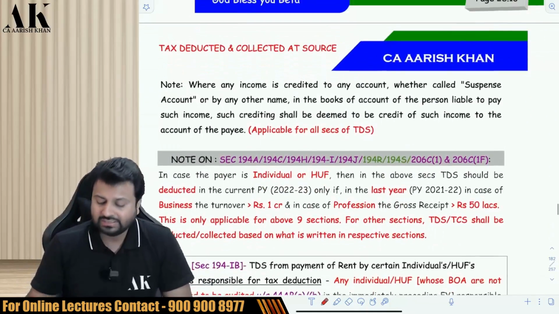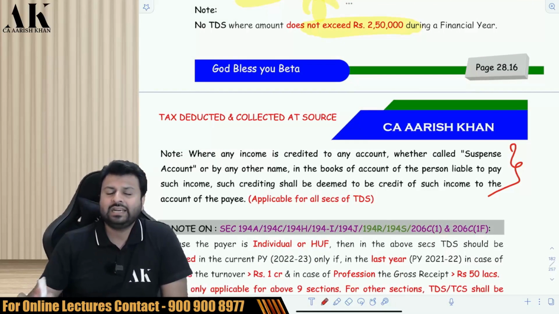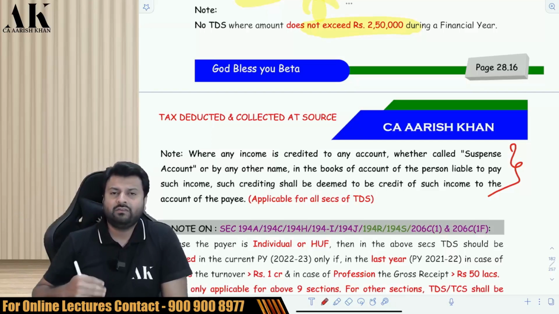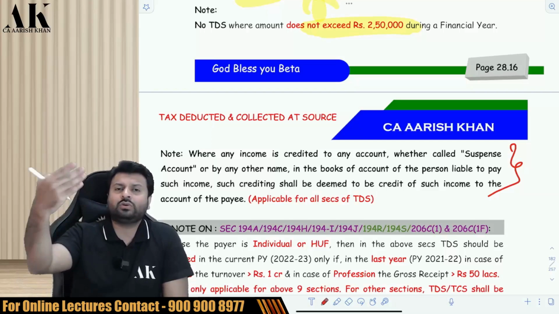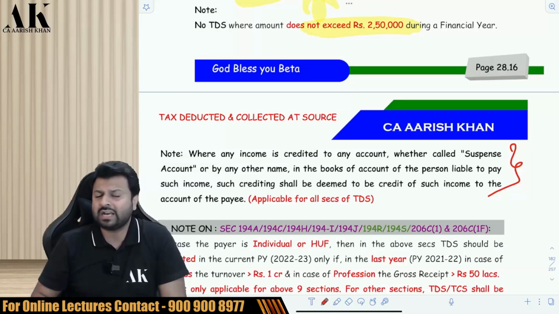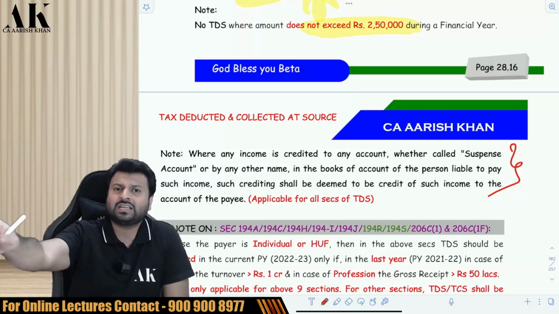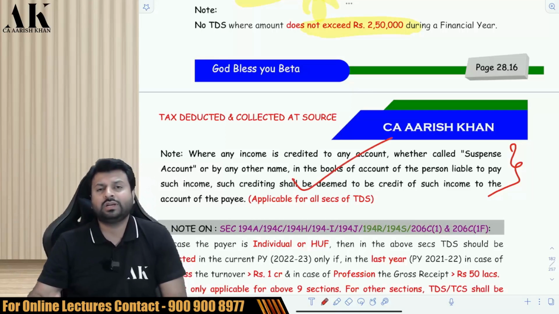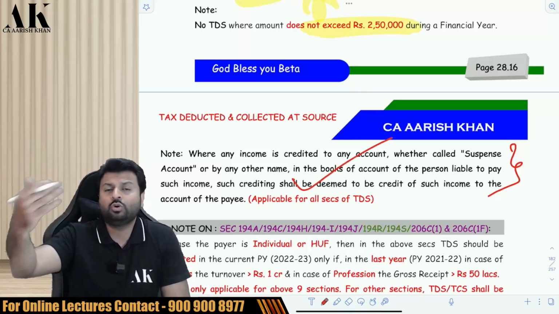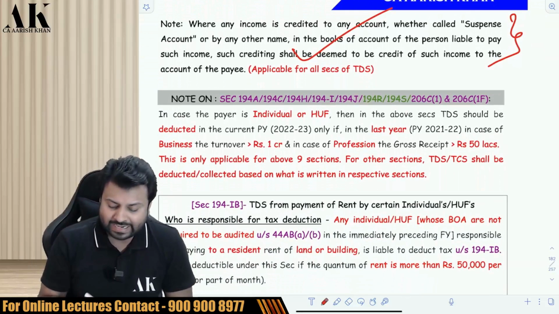Okay. Now, last but not least, one common note is there over here, and this common note says that it doesn't matter to whom you credit, whether you credit to the party or to any amount or to any person or to any nature of income. It doesn't matter. You have to deduct TDS. Whether you credit to any party, any income or any suspense account, you are supposed to deduct TDS irrespective of to whom you credit. It doesn't matter. Okay.